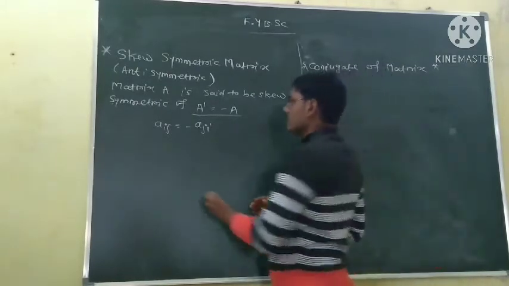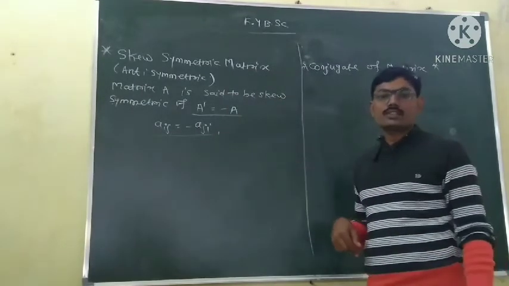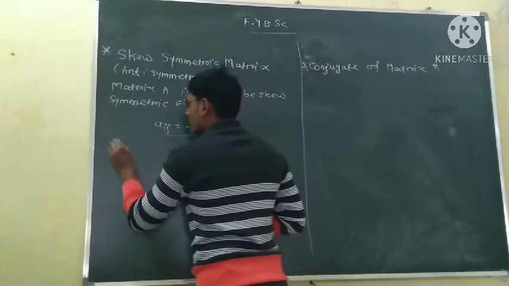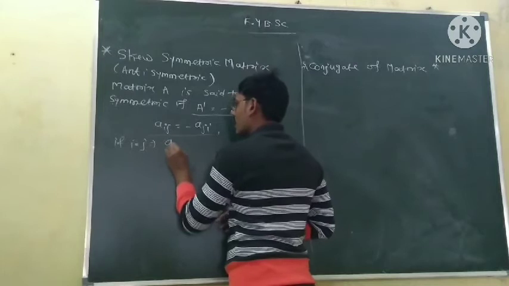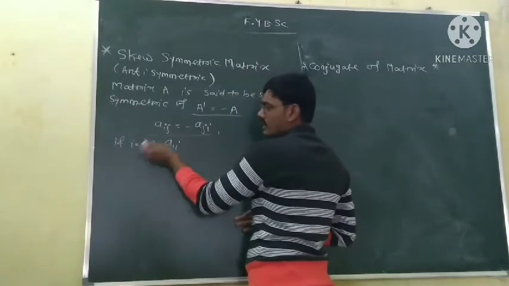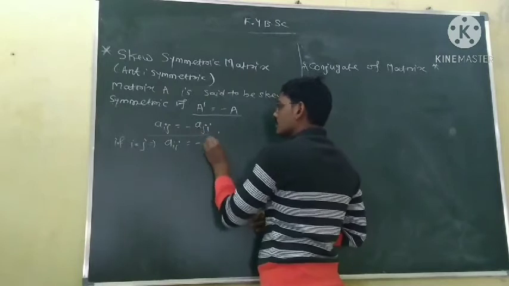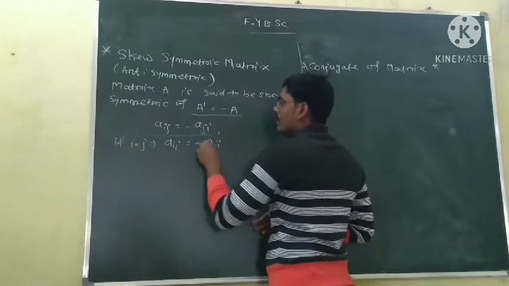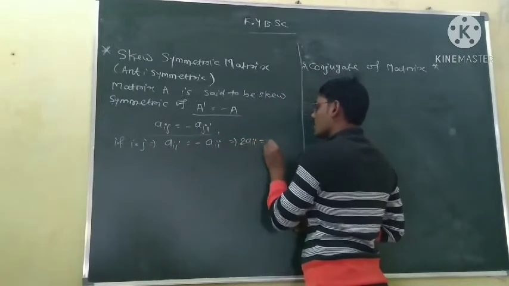Now using this condition, put I is equal to J. Then we get Aii is equal to minus Aii. When it goes to the left side, it implies twice Aii is equal to 0.